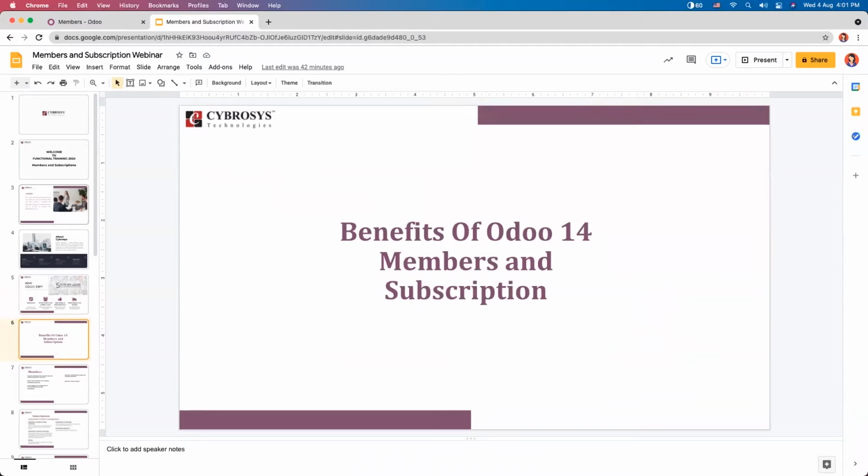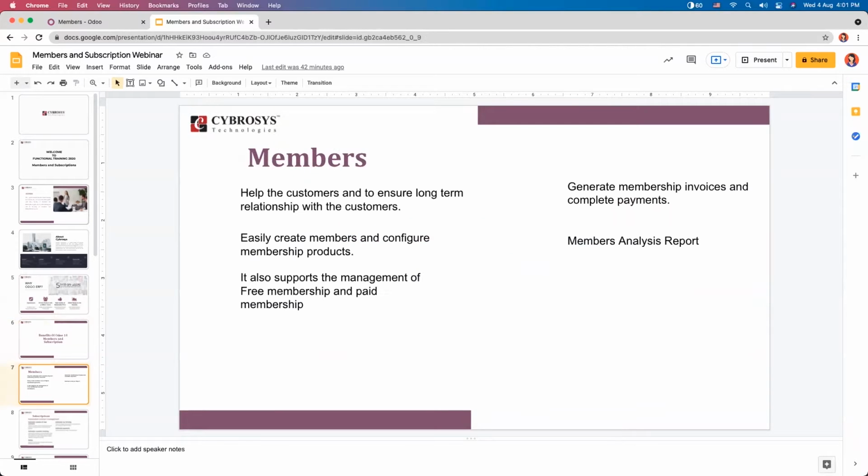So let me give you an overview of the benefits and functionality of the Odoo 14 members and subscription modules. Membership is something that some business firms or other organizations introduce to help customers and to ensure a long-term relationship with them. Odoo 14 has a membership management module, and it's a key feature that will benefit many companies, business operations, and other enterprises.